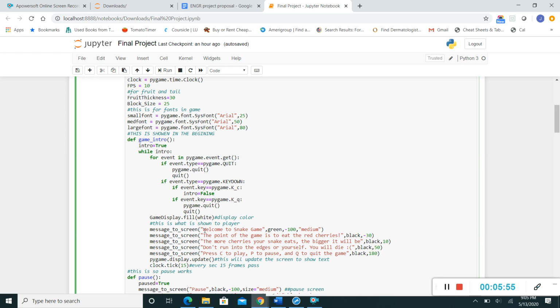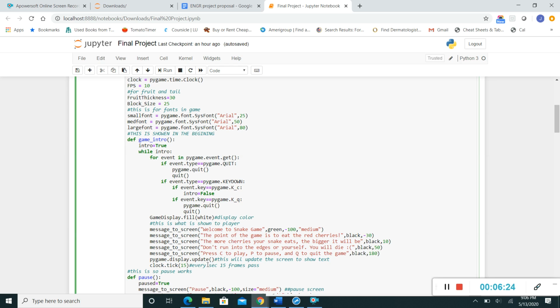When you get to the screen, it's going to show a message that says, "Welcome to Snake Game. The point of the game is to eat the red cherries. The more cherries your snake eats, the bigger it will be. Don't run to the edges or yourself. You will die. Sad face." And it says, "Press C to play, press P to pause, or Q to quit the game." And you have to put display update, or if not, it's never going to go through.